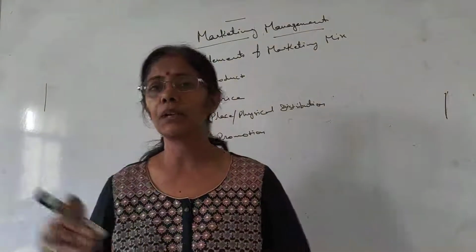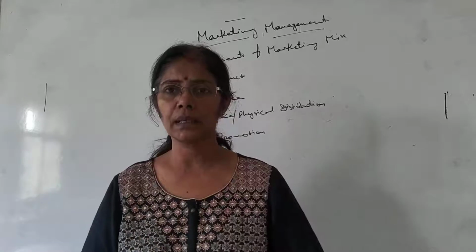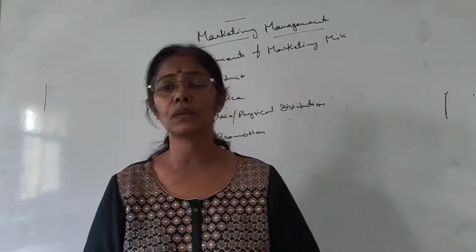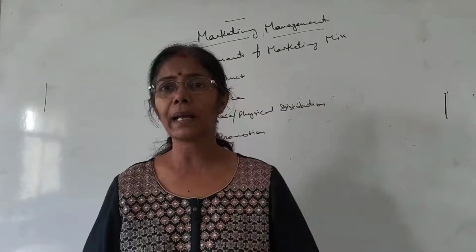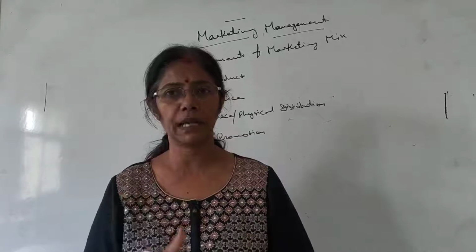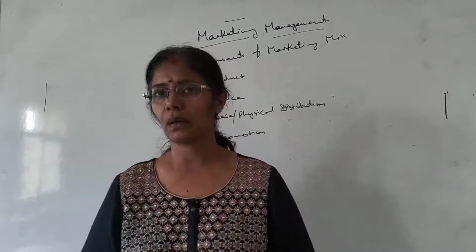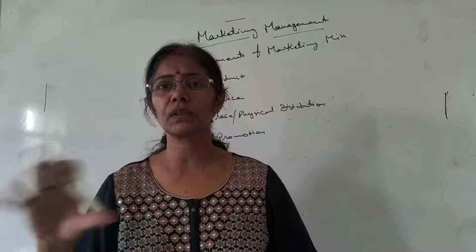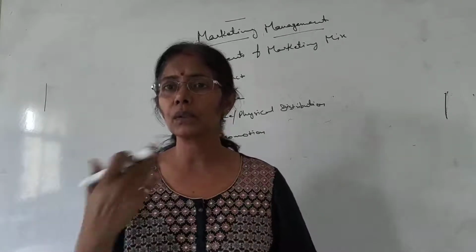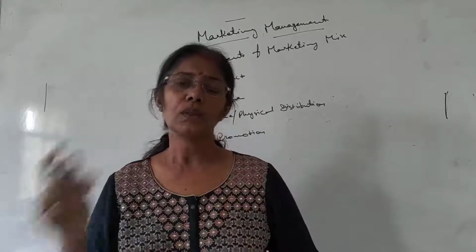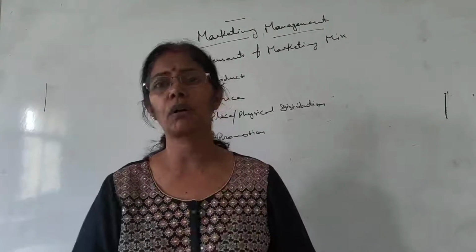Students, with additional demand, if your customers are coming and asking, and you take more time, the customers may go back. In that situation you have to maintain your inventory level high. Stock आपको ज़्यादा रखना होगा, because you can't provide the goods to your customers within no time. Okay, it takes a lot of time. Your customers may go empty handed, so you have to keep more stock with you.